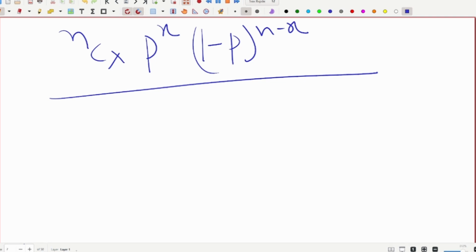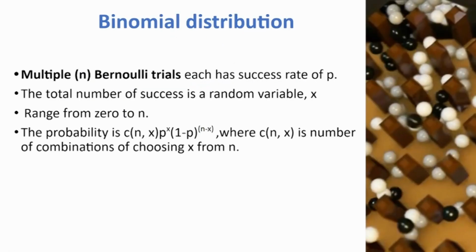Let's go back to the slides and I will come back to this again. The probability is this, where NCx is a combination. So for the total number of successes of a variable x out of n times, how many times will I get x? Okay.